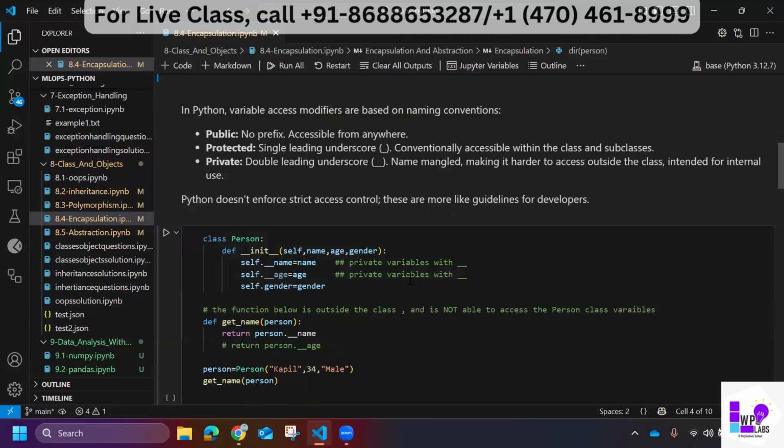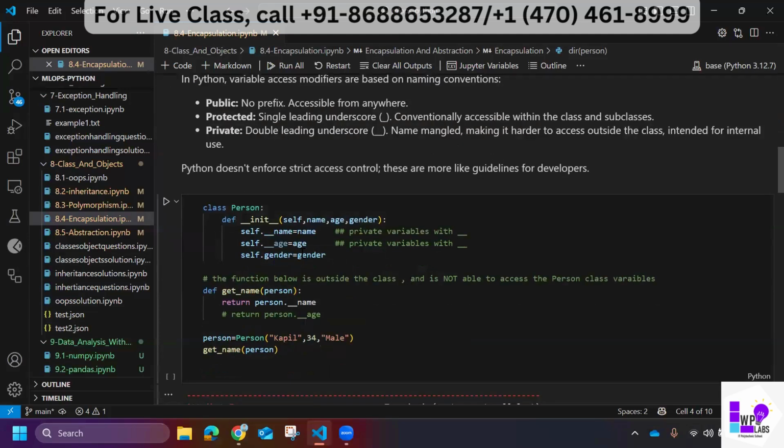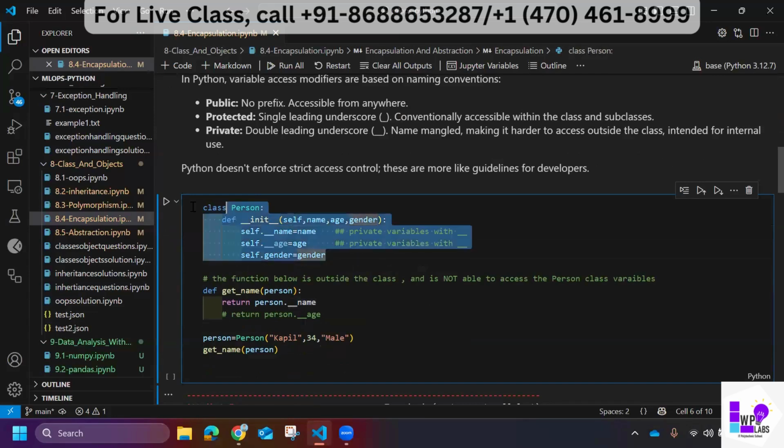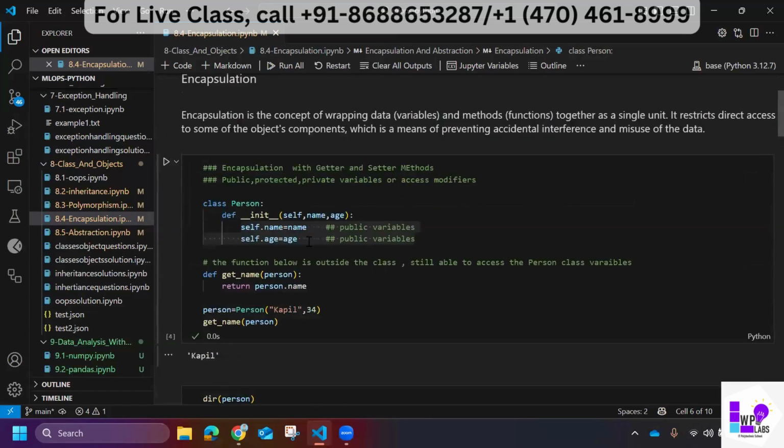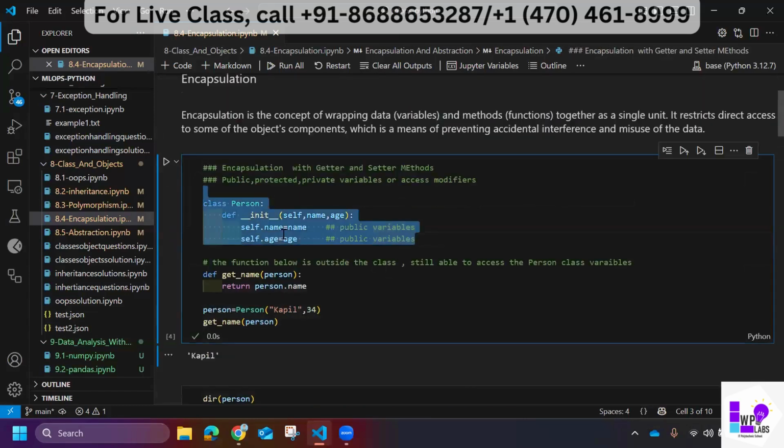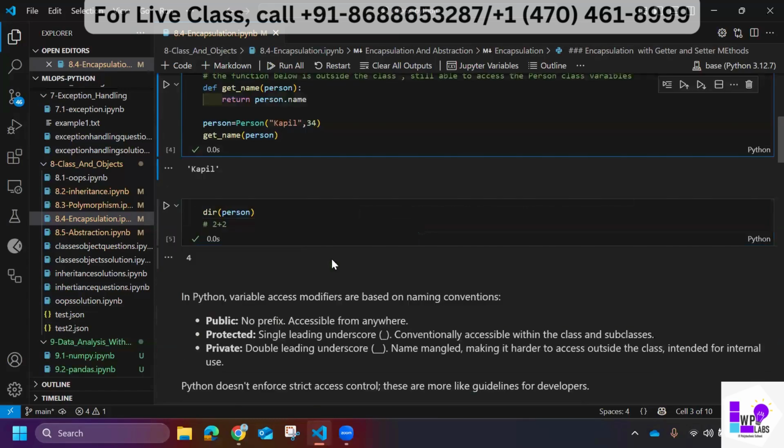So now we will see the implementation of this. What I'm doing here is using a double underscore. Okay, this is a double underscore. I'm taking the same example, you can assume I'm copying this to below.